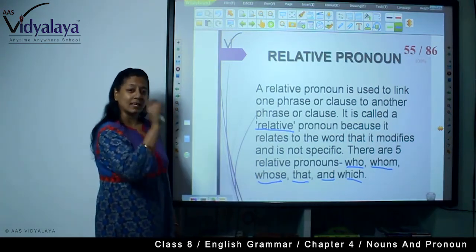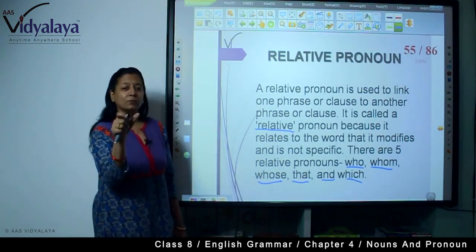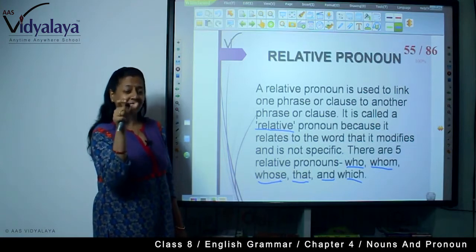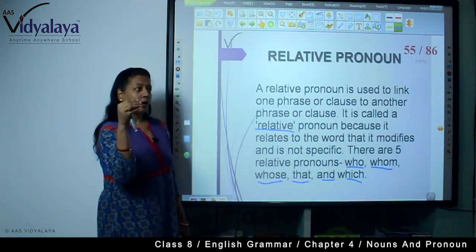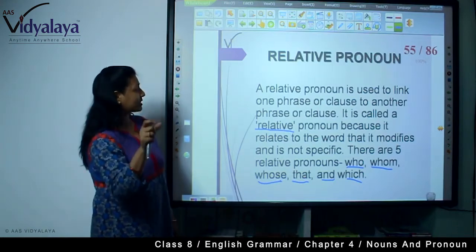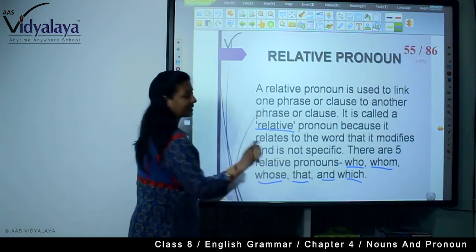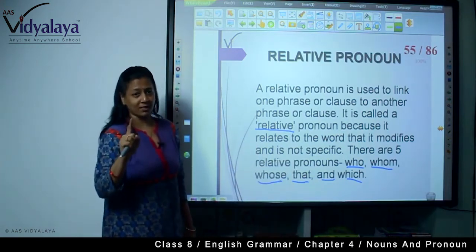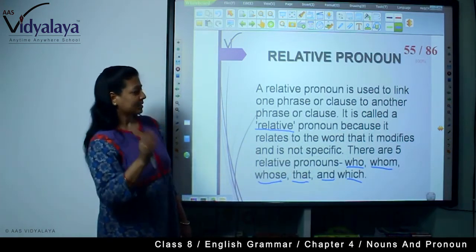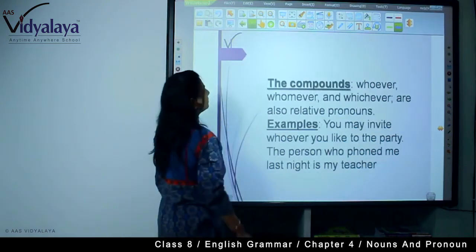They come at the beginning of the sentence. But here they come in the middle of the sentence. When two clauses are getting related, getting mingled, or you are adding two clauses or two different sentences or two phrases, then you are using these words and there is no sign of interrogation at the end of the sentence. So they are called relative pronoun.